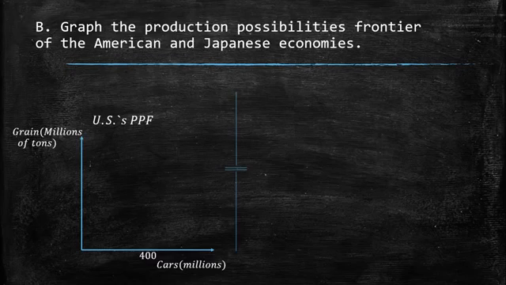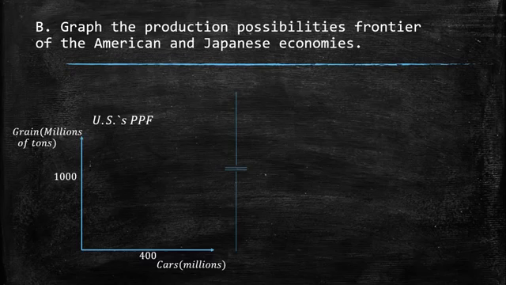We know that 4 cars are produced by each person, and because there are 100 inhabitants, the maximum production of cars, if the United States devotes all its resources, is going to be 400.